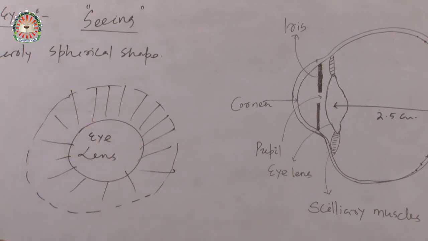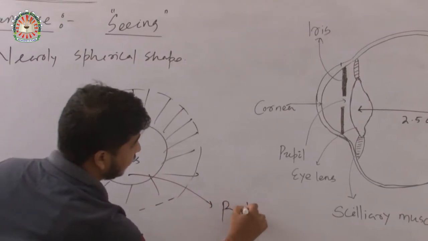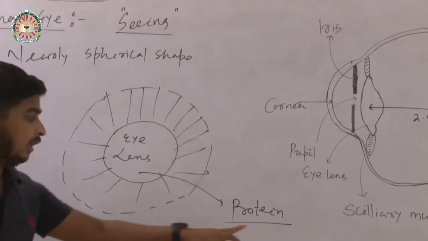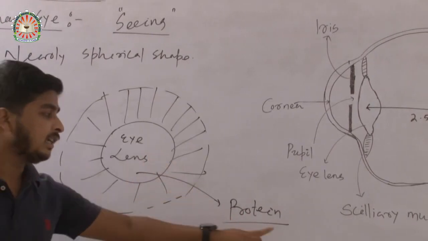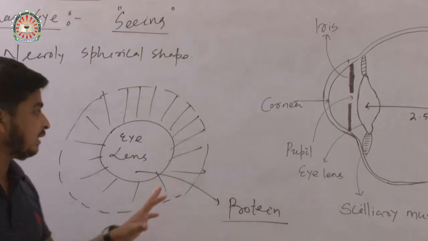Remember, the eye lens is a very flexible convex lens, and it is also made up of protein. It is made up of some protein chains, but we are not going to discuss these things.